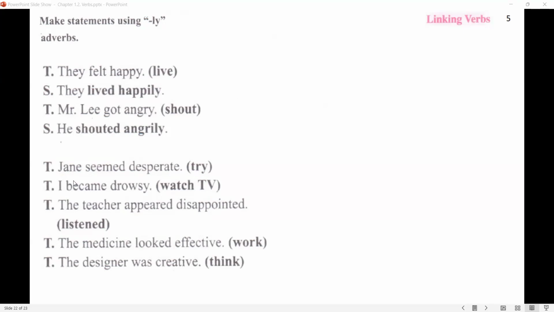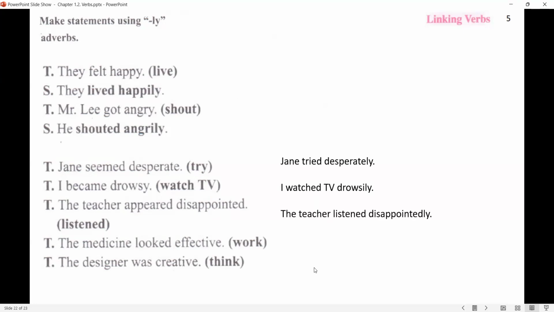Assuming you're ready, here is the first answer. Jane seemed desperate. Jane tried desperately. I became drowsy. I watched TV drowsily. The teacher appeared disappointed. The teacher listened disappointedly. The medicine looked effective. The medicine worked effectively. The designer was creative. The designer thought creatively. So here we have main verbs plus adverbs.